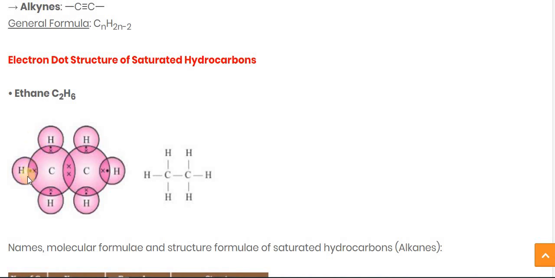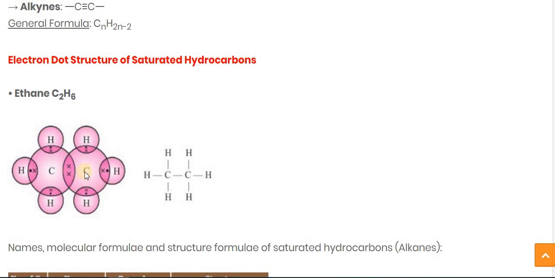As we know, hydrogen possesses one electron in its outermost orbit, and carbon possesses 4 electrons in its outermost orbit. So out of 4, the carbon shares one electron, denoted by the cross. You can see this carbon atom donates one electron to the hydrogen over here, one here, and one here. The 4 is there. Same like the hydrogen, denoted by the dot. This one hydrogen donates one electron, this hydrogen also donates one electron, and this hydrogen also donates one electron.